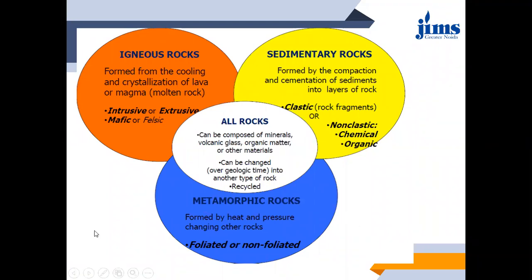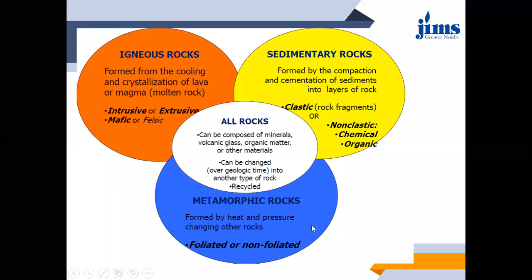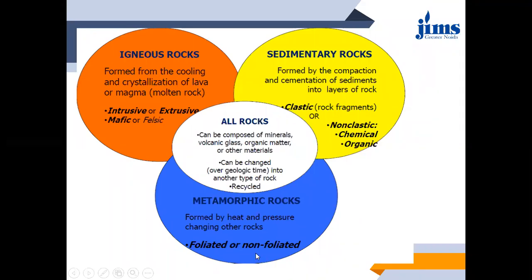Then come the metamorphic rocks, where you have to remember only two words at the time of formation. Metamorphic rocks form due to exposure to high heat and pressure. It's not just low pressure, it is high heat and pressure. These rocks are basically the changed form of igneous or sedimentary rocks. Metamorphic rock doesn't form directly. It will be converted. Either igneous rock will be converted into metamorphic, or sedimentary rock will be converted into metamorphic. And what is the condition for conversion? The condition is the exposure condition, that is, heat and pressure should be there.